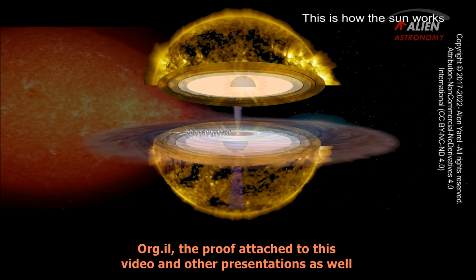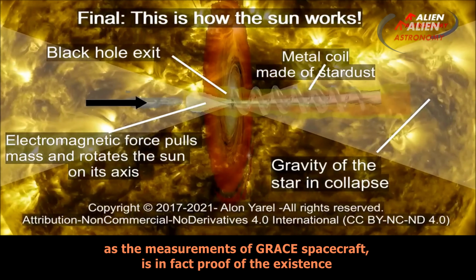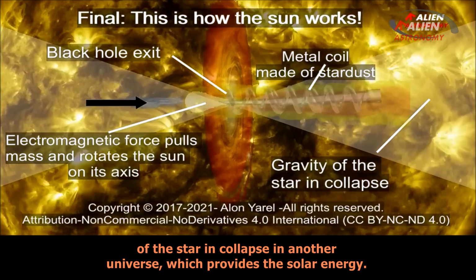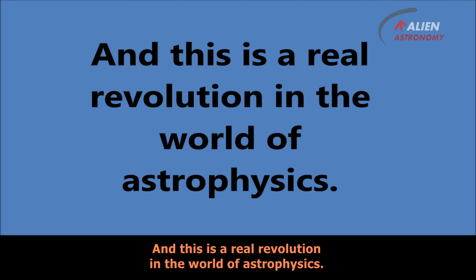Based on the presentation presented by the Alien Science Association of Astronomy Org.il, the proof attached to this video and other presentations as well as the measurements of gray spacecraft is in fact proof of the existence of the star in collapse in another universe, which provides the solar energy. And this is a real revolution in the world of astrophysics.